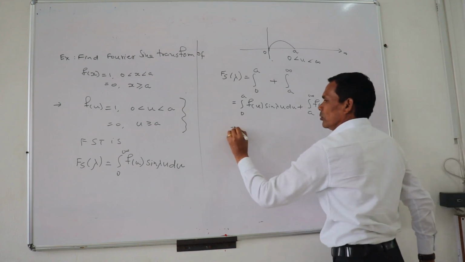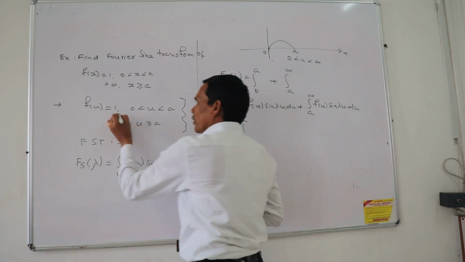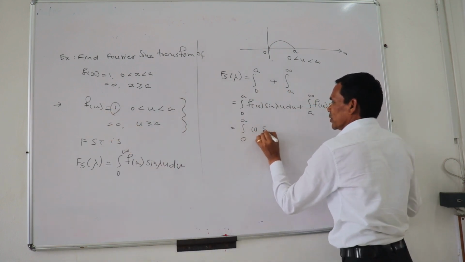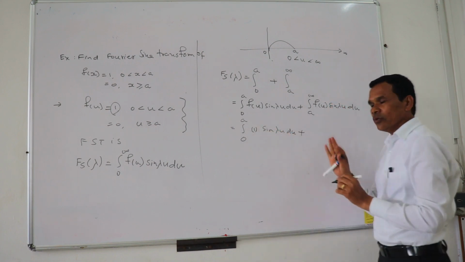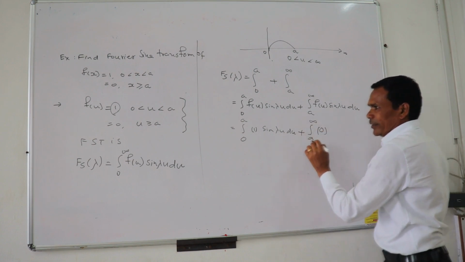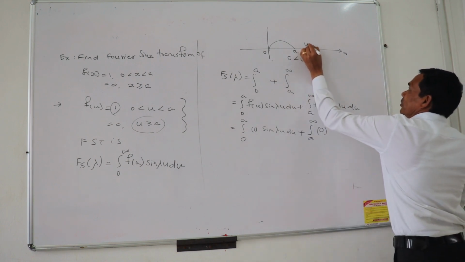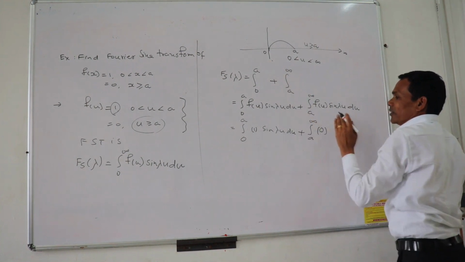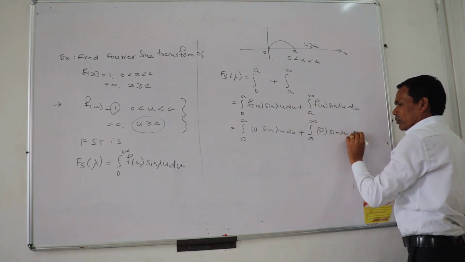This is equal to 0 to a, where the value is 1, so 1 sine of lambda u du, plus a to infinity f of u, where u is greater than or equal to a, sine of lambda u du.